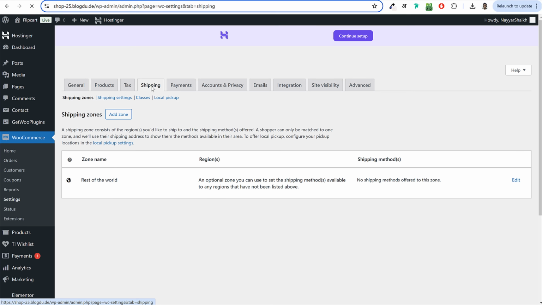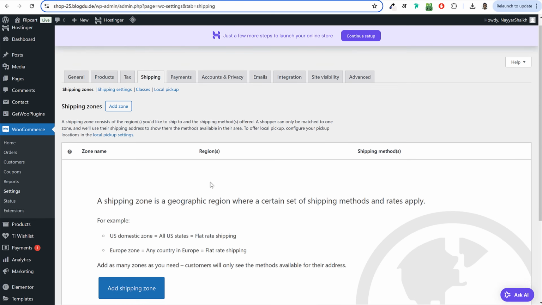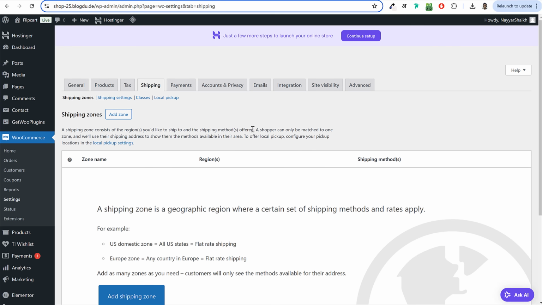Now click on the shipping tab, and let's see. First, let me explain to you. If you want to create one shipping rate for every country, or if you just want to keep it free, you don't need to do any settings over here. But if you want to create one shipping rate for one country, another shipping rate for another country, or maybe you want to charge a different delivery charge or shipping charge for one state and another shipping charge or delivery charge for another state, then you have to do those settings over here. All right, let me show you how it is done.